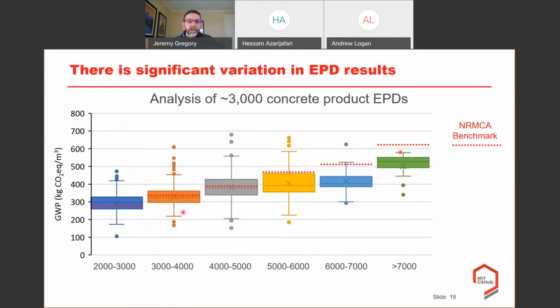The red lines here are NRMCA industry average benchmarks. And it's interesting that for some of them, they're kind of within the range, and some of them, they're quite a bit lower. So it could just be this sample of EPDs as to why that is. But regardless, we see significant variation. Now, the obvious question is, what are the key drivers of variation? Is that about the performance of the concrete, as I had mentioned before, or about how the EPDs were calculated? And we don't know for sure, but it's probably a little bit of both.